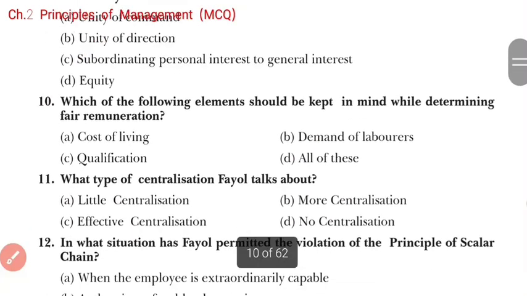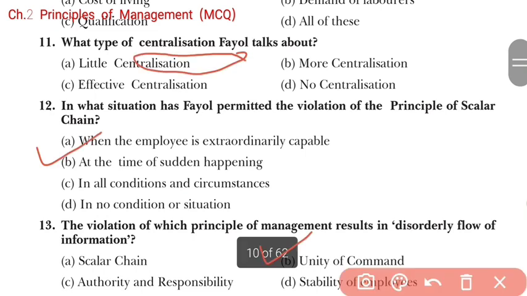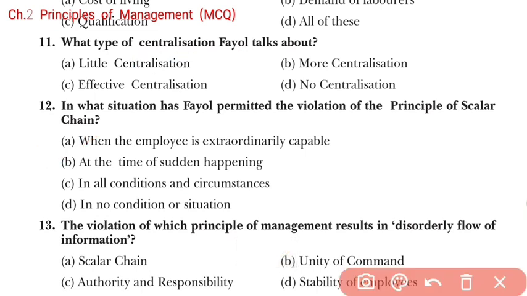Now the next question is, what type of centralization does Fayol talk about? Little centralization, more centralization, effective centralization, and no centralization, right? It means Fayol has given that the important matters should be centralized and less important matters should be decentralized.